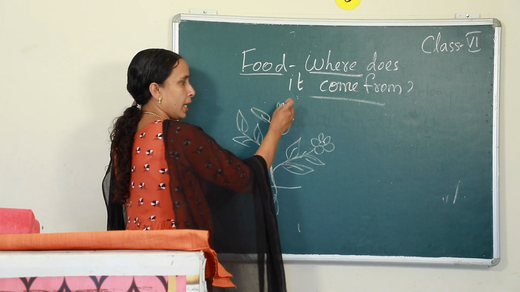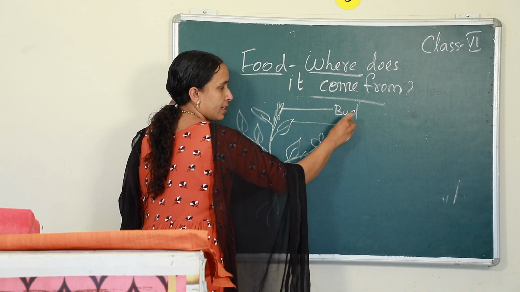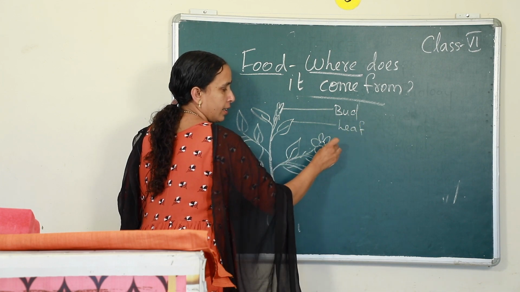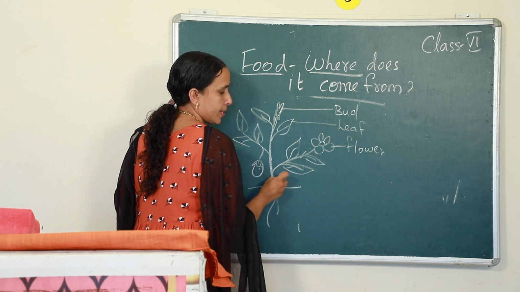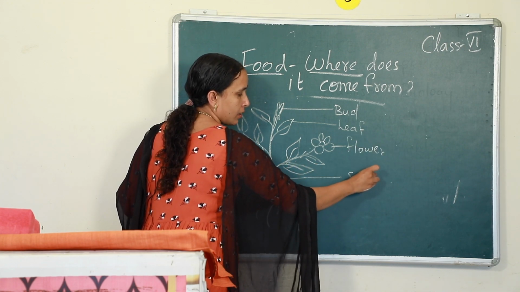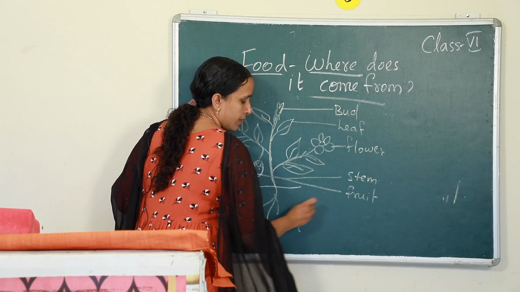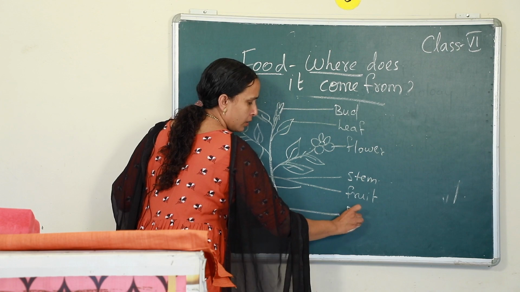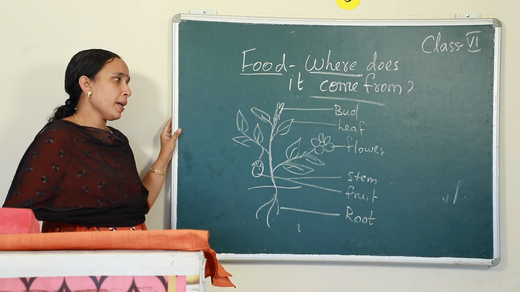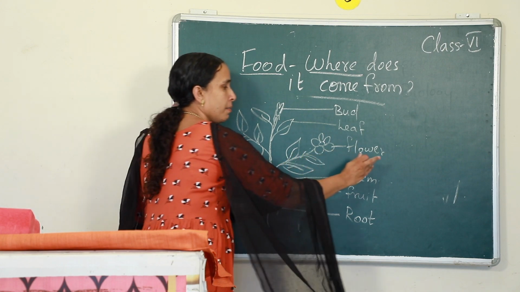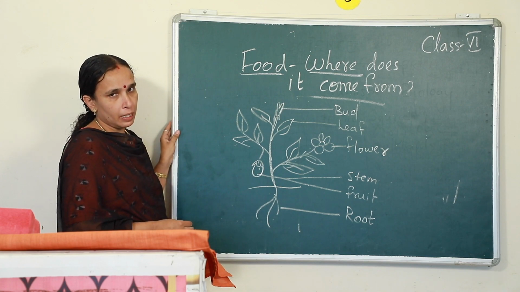I know you know the parts: that is bud, these are the leaves, then flower, then this is the stem, this is the fruit and this is the root, right. You are very familiar with this, I do not have to explain to you. Anyway, bud, leaf, flower, stem, fruit and root. These are the parts of the plant.